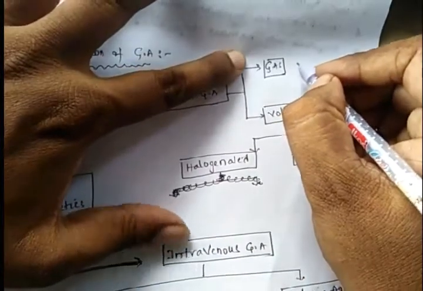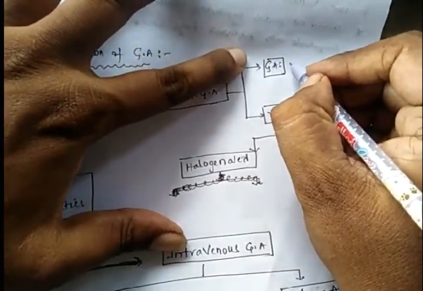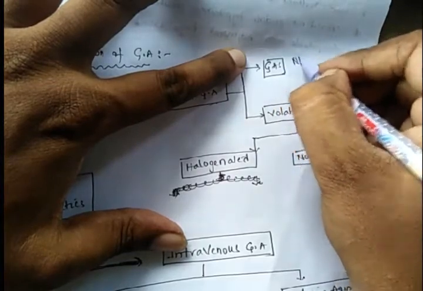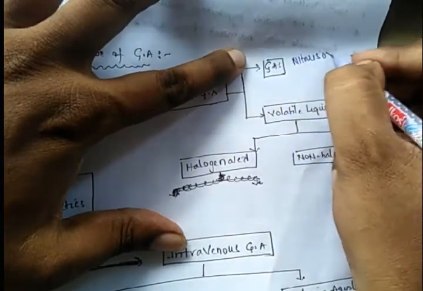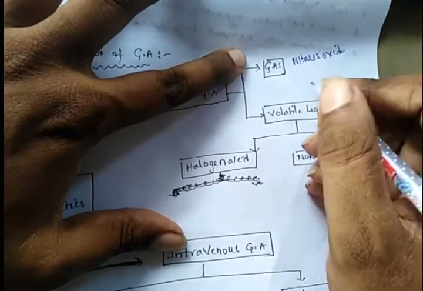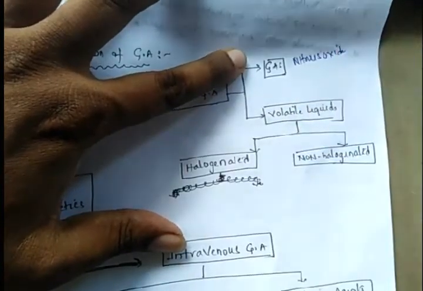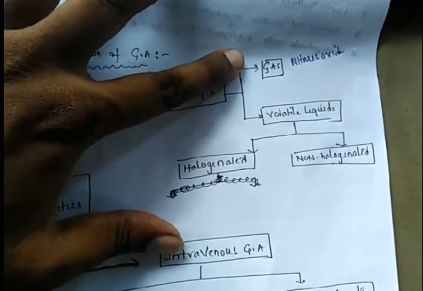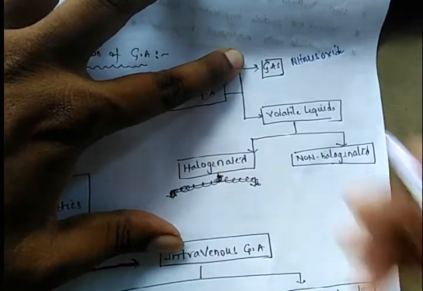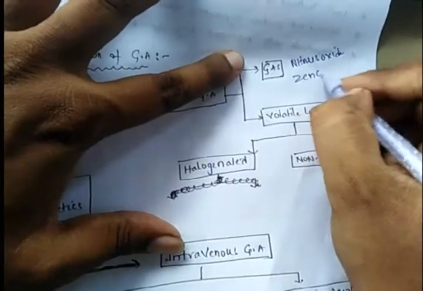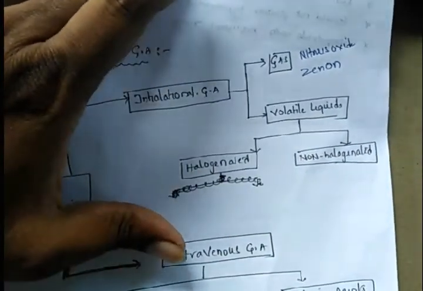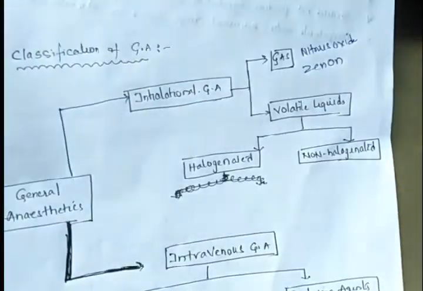The examples for the gaseous inhalation general anesthetics are nitrous oxide, nothing but laughing gas, and the next example is xenon. These are the 2 gaseous inhalation general anesthetics.